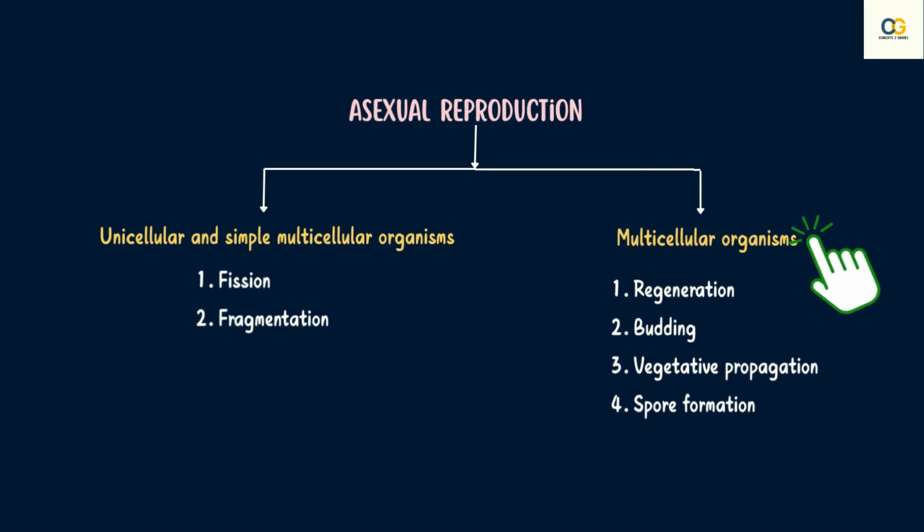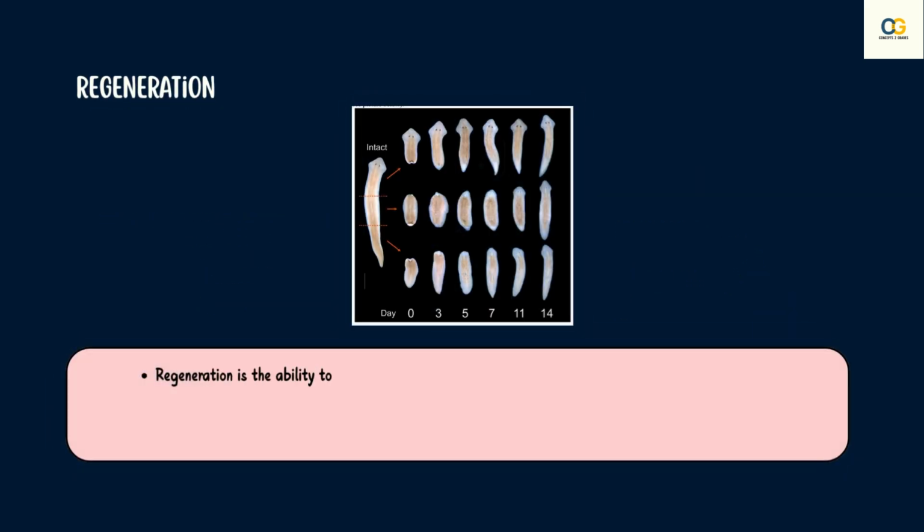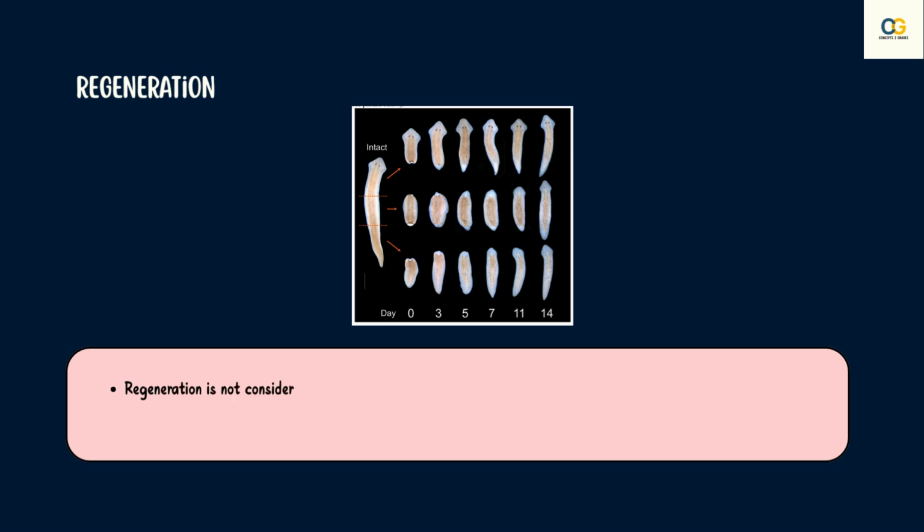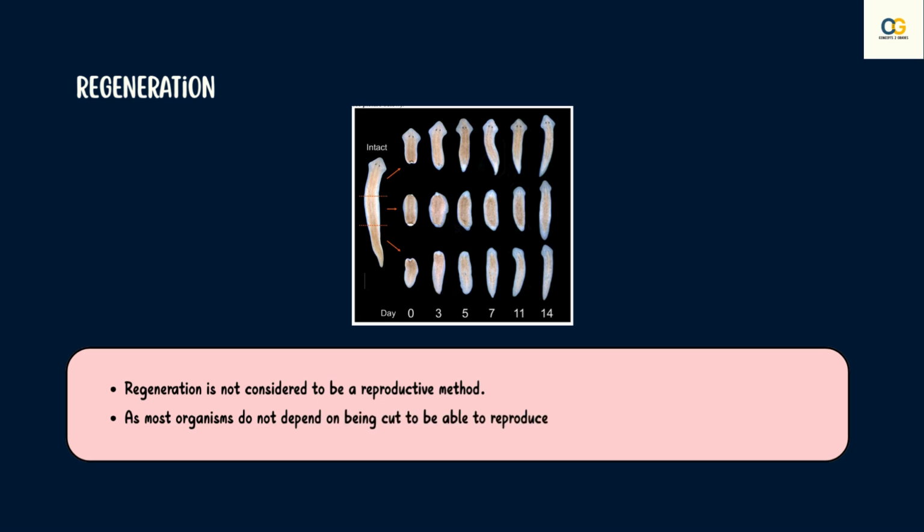In asexual reproduction, let us now move to complex multicellular organisms, where the first type of reproduction is regeneration. Regeneration is the ability to give rise to a new individual organism from their body parts. It is carried out by special cells that proliferate when there is a cut being made. This usually occurs in organisms like planaria or lizard, where the organism is capable of growing the tail back and the tail growing back into the organism. However, regeneration is not considered the same as reproduction, since most organisms would not normally depend on being cut to be able to reproduce.